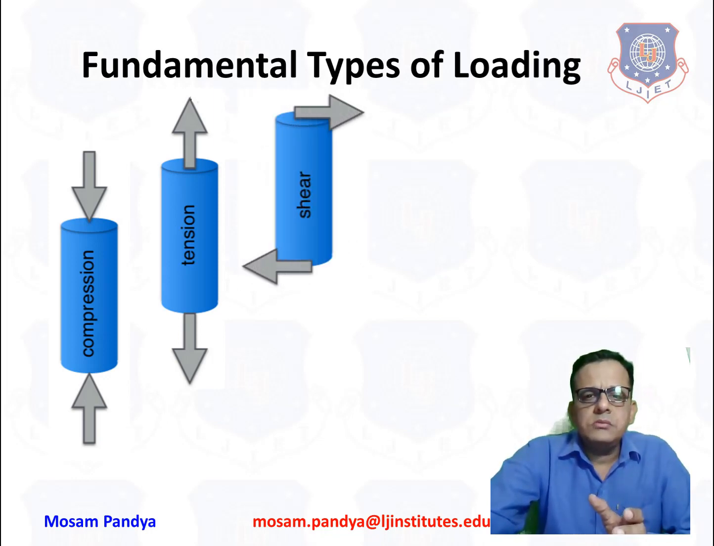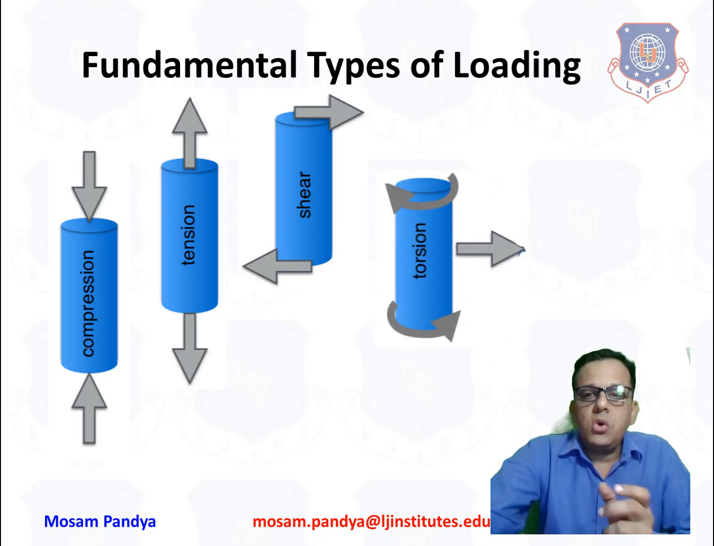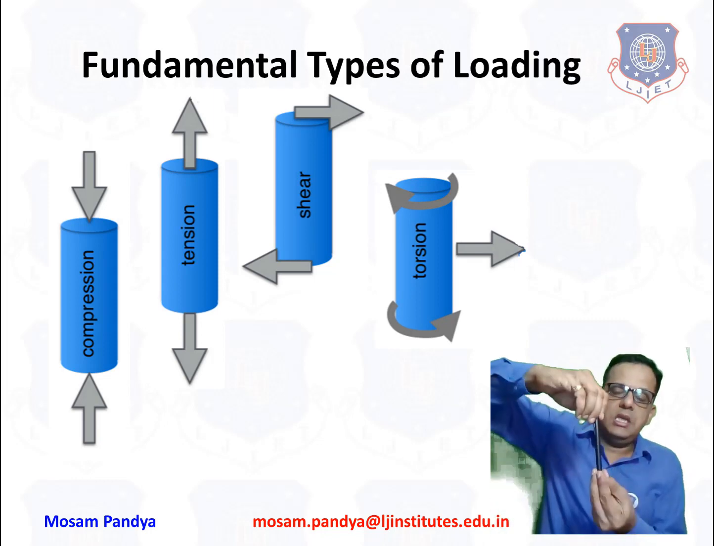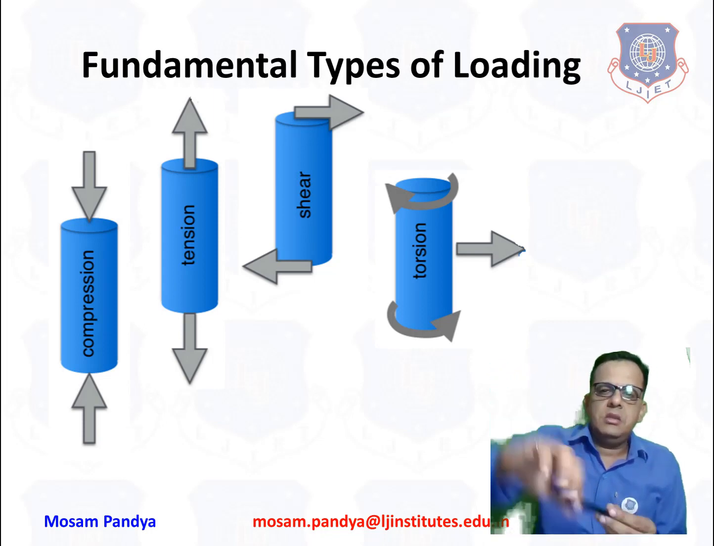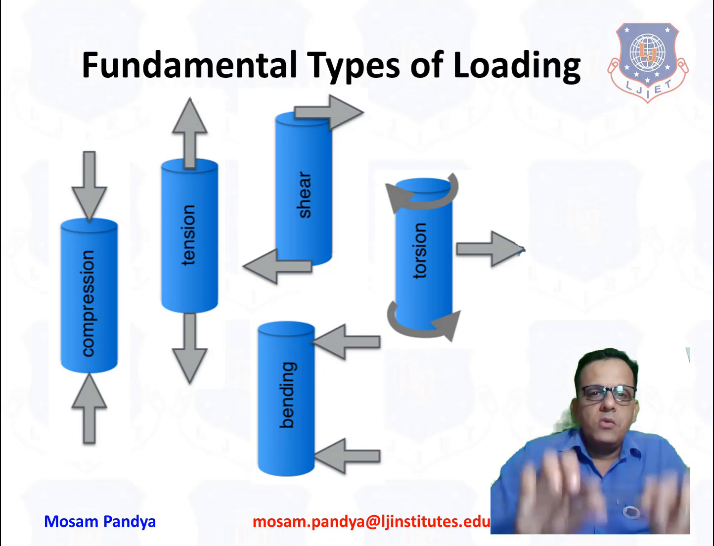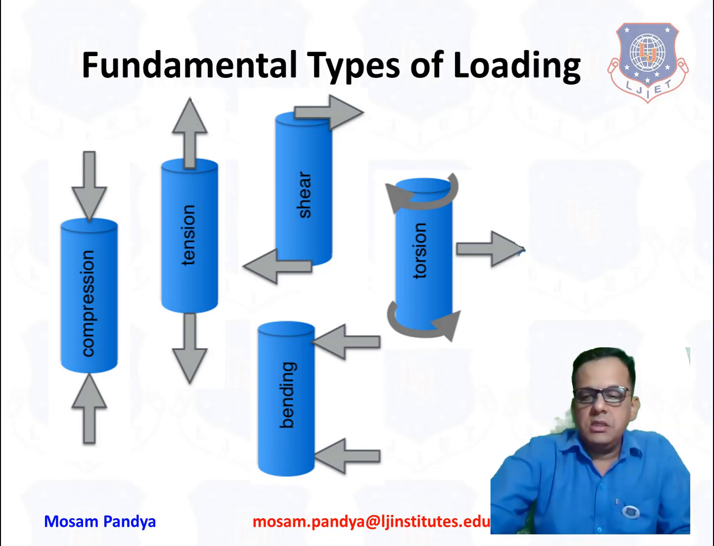Shear force, then torsion, which is like twisting at the two different ends, twisting in two opposite directions. And another is bending, where we bend from the two ends, like making an arrow and bow.